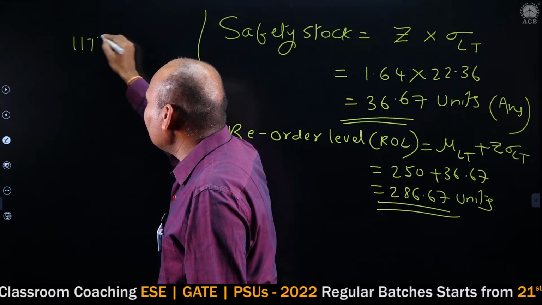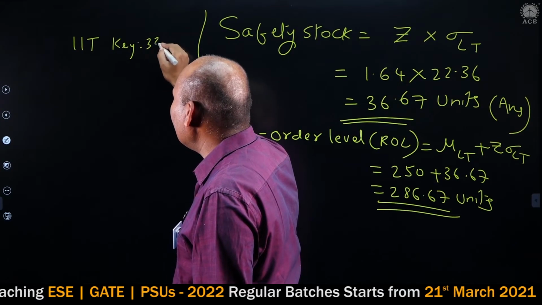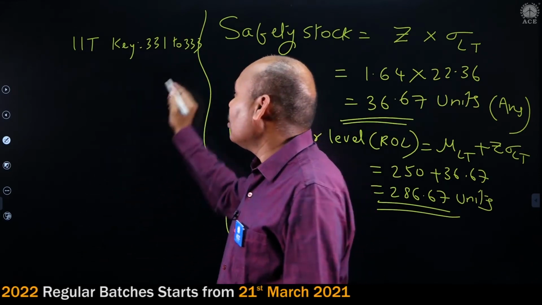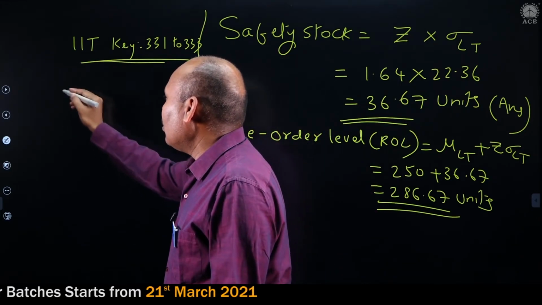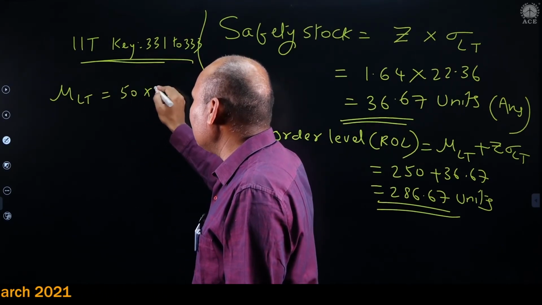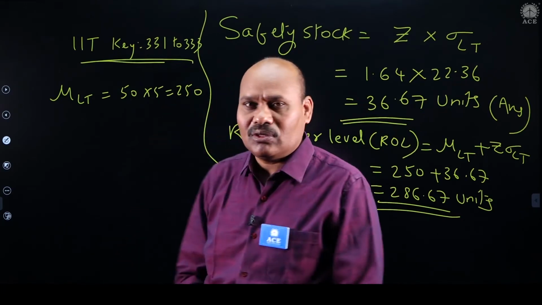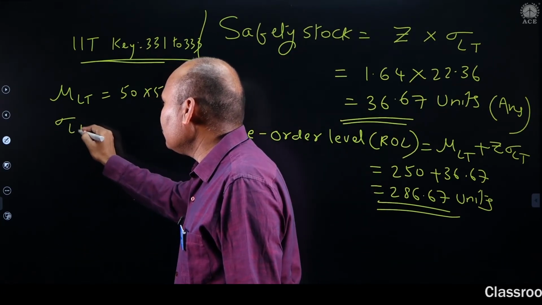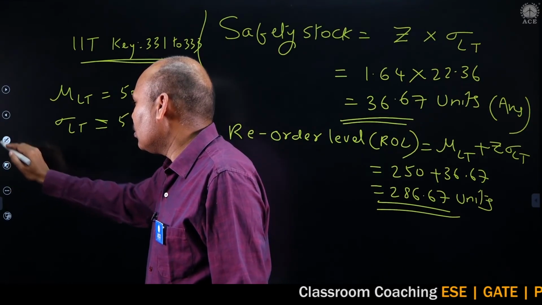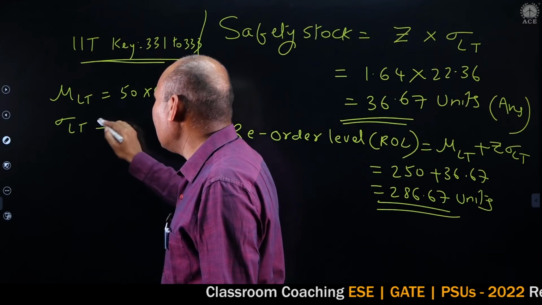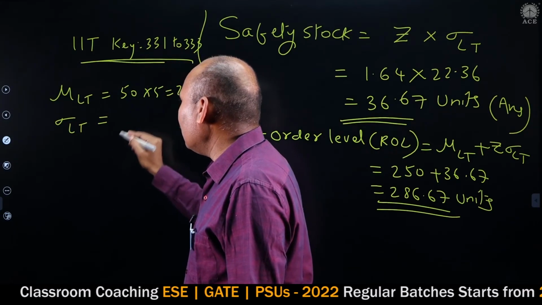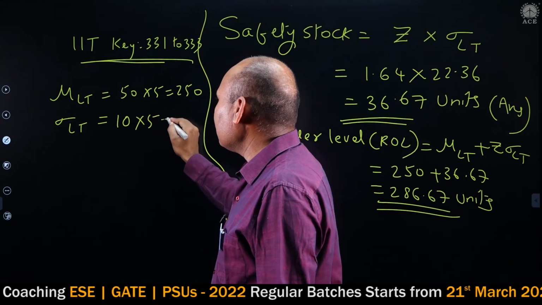In the IIT key, 331 to something, they mentioned 333 like that. What he has taken: mu LT is equal to 50 into 5, 250, and sigma LT is equal to 10 into 5, 50.